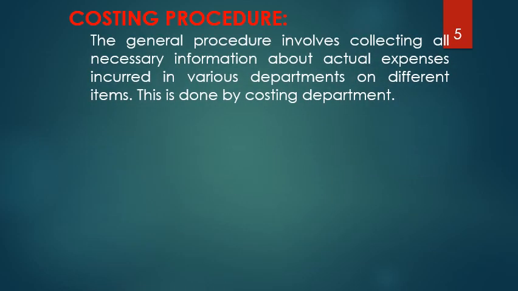What is the costing procedure? The general procedure involves collecting the necessary information about the actual expenses incurred in various departments on different items. This is normally done by the costing department.